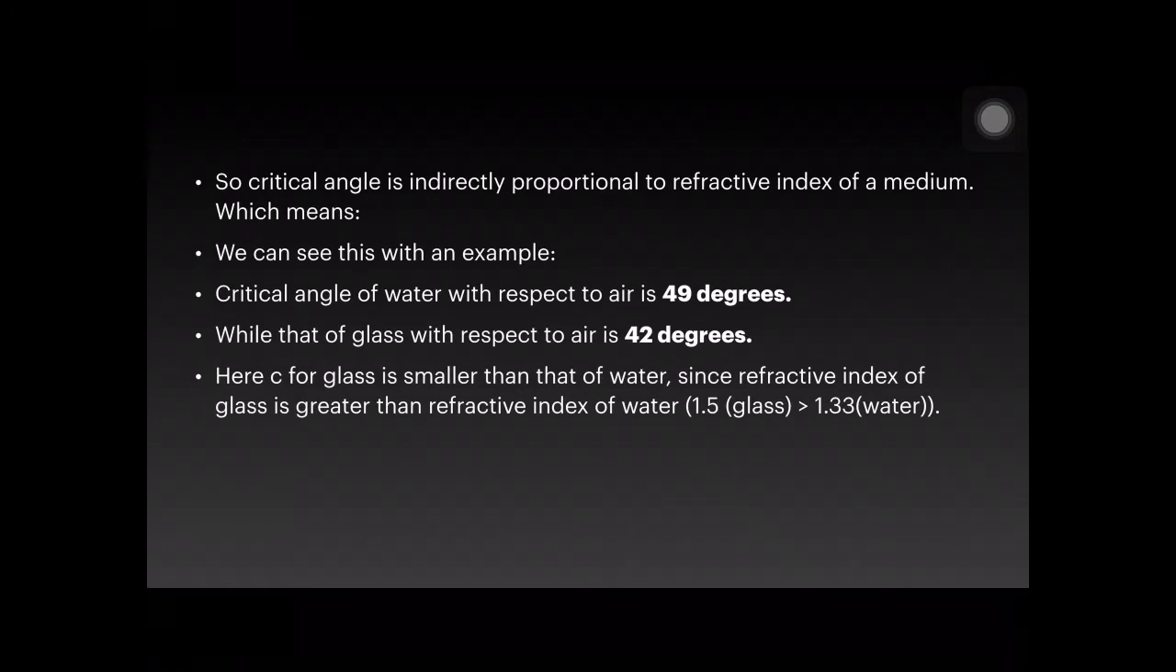Let's understand this with an example. The critical angle for water is 49 degrees, while the critical angle of glass is 42 degrees. Here, critical angle for glass is smaller than that of water since the refractive index of glass, which is 1.5, is greater than the refractive index of water, which is 1.33. Here you can see that since glass has a higher refractive index, the critical angle is lower, while water has a lower refractive index, so its critical angle is higher.